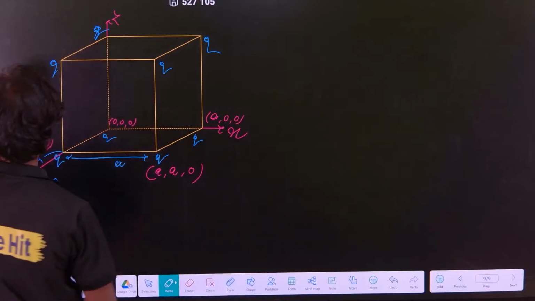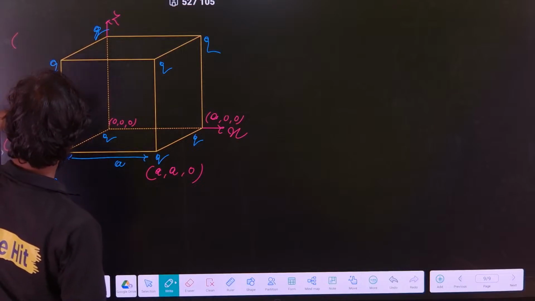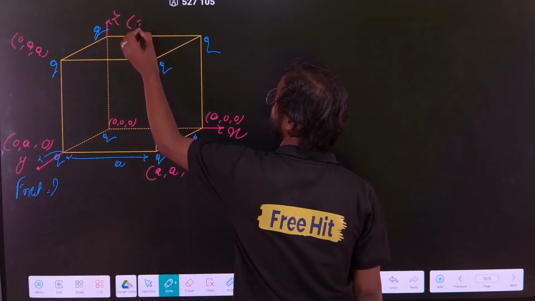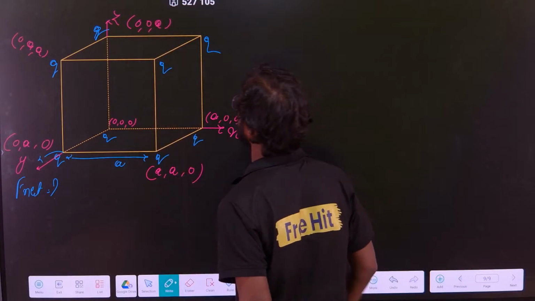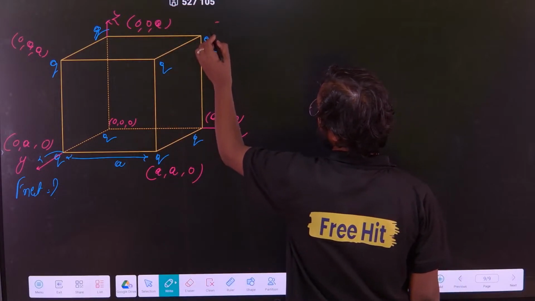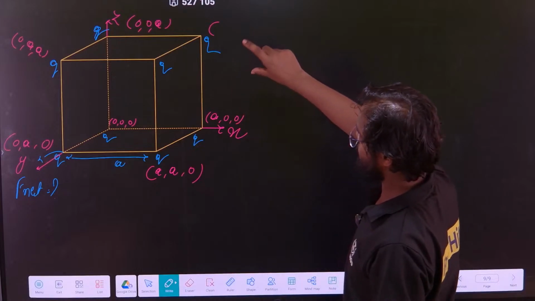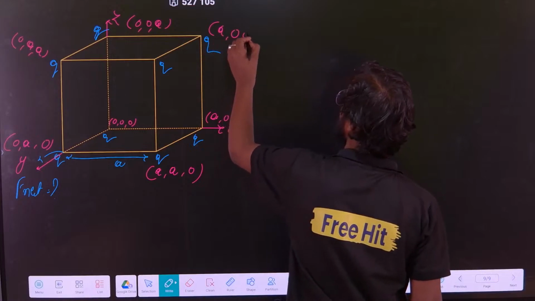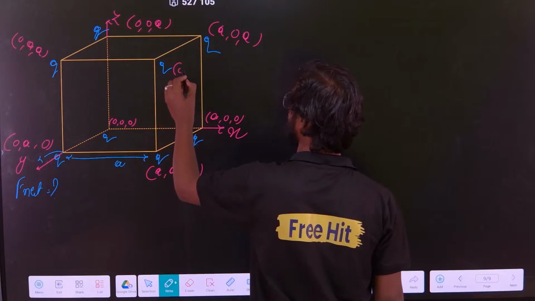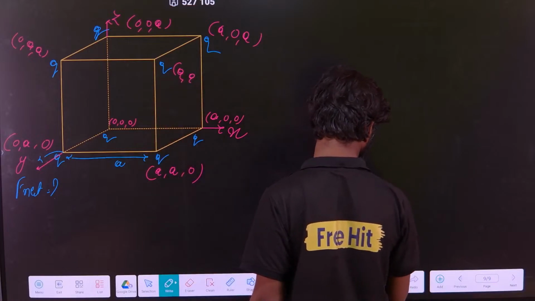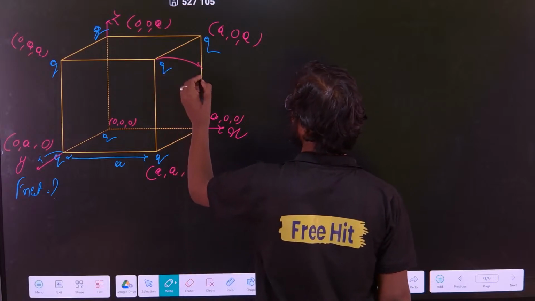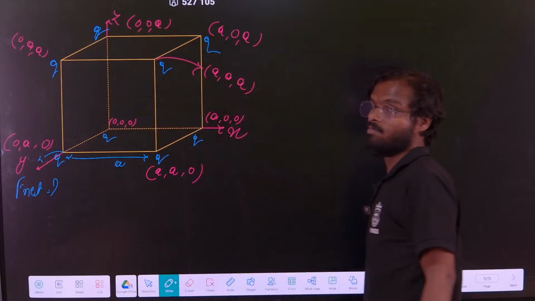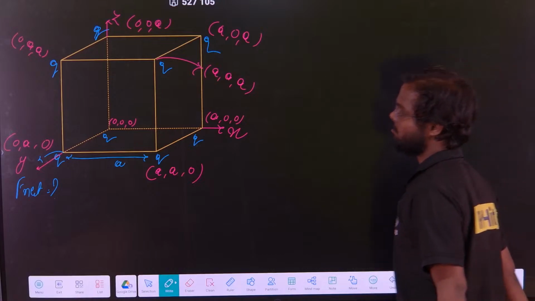Okay, let us write this coordinate first. This coordinate is in the zy plane, so it is 0, a, a. What is this coordinate? This is 0, 0, a. What is this coordinate? This coordinate is in the zx plane, so it is a, 0, a. Now what is this point? This point will be a, a, a, because it is in all three planes x, y and z. Now you write the values.